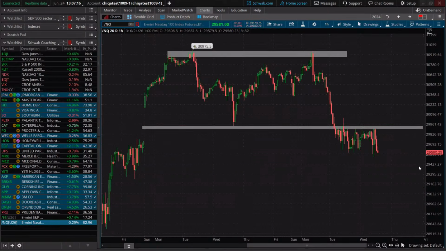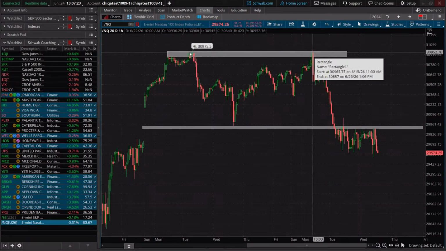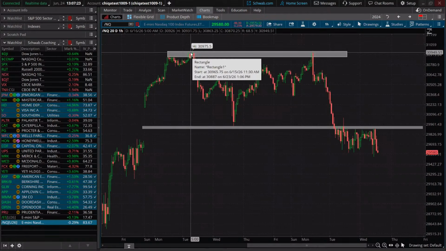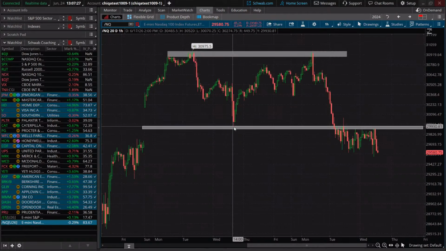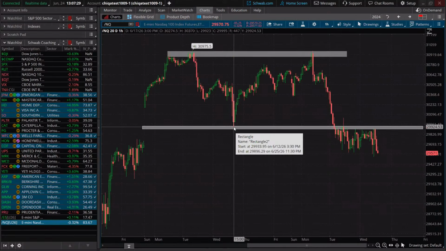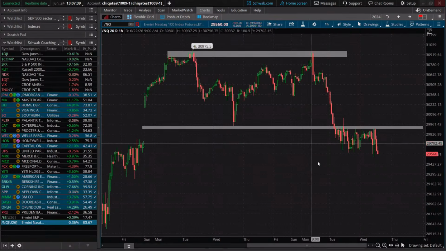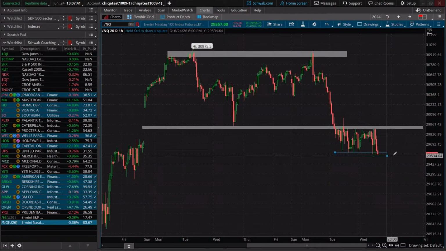So this is a big double top formation. You have the resistance up here really close to 31,000. You had old support here really close to 30,000 or so. So more than a 1,000 point depth here for this double top. Now over the last couple days, we have seen the confirmation of that double top, okay?